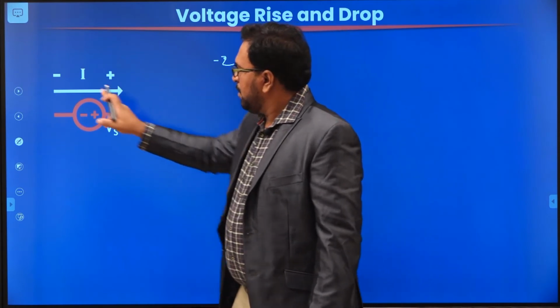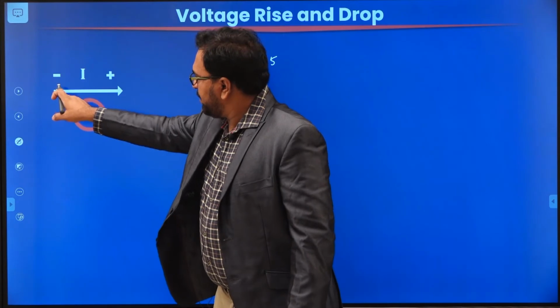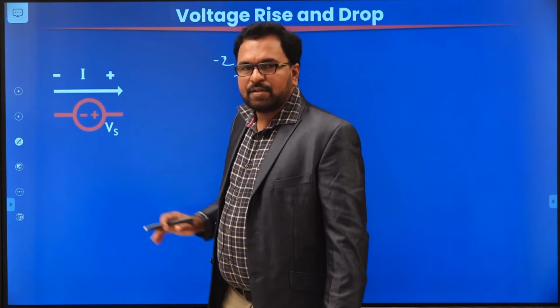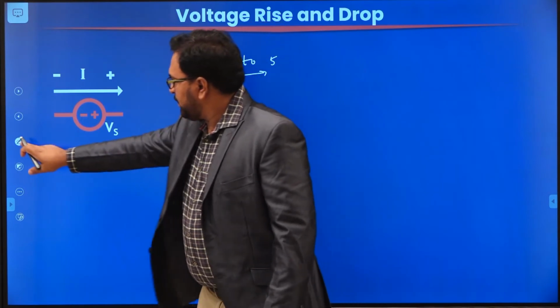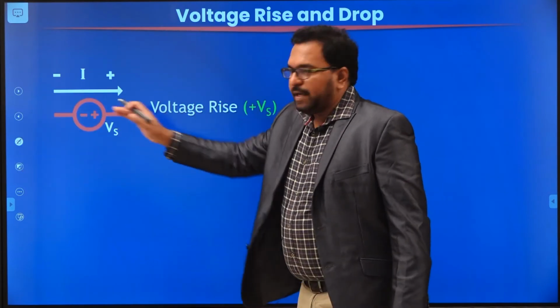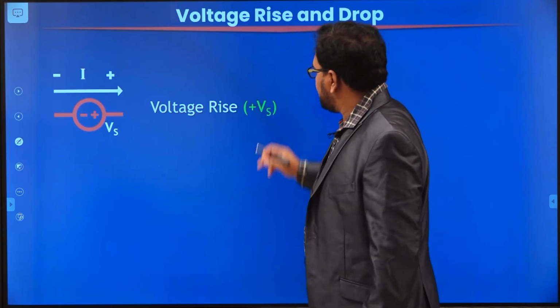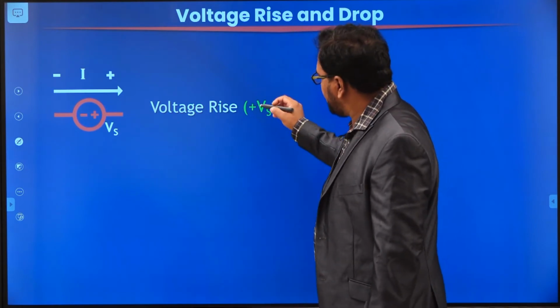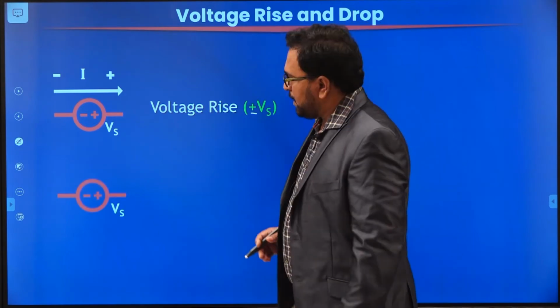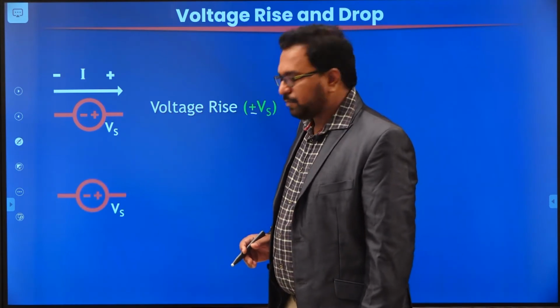What does this indicate? It will always say that the number is increasing. Similarly here also, when the current is moving from the negative terminal to the positive terminal, we can say that there is a voltage rise across this source. That's why we consider that the voltage is rising here. So for voltage rise, we are going to allocate a positive sign. Okay. Next, consider the same voltage source.